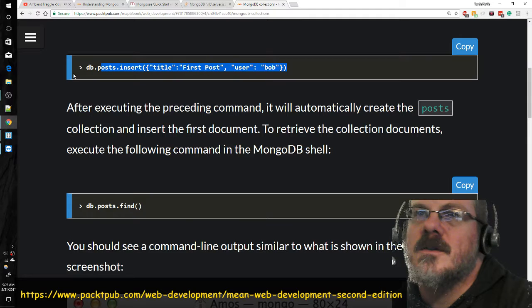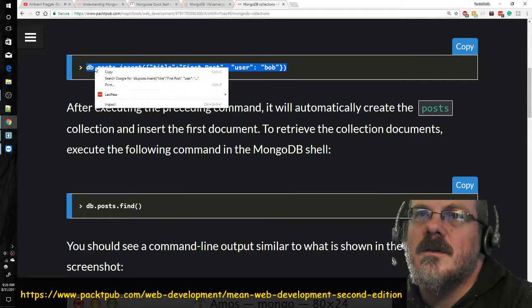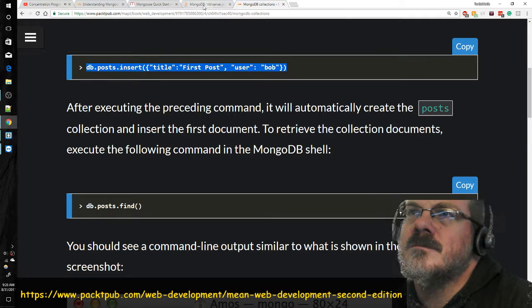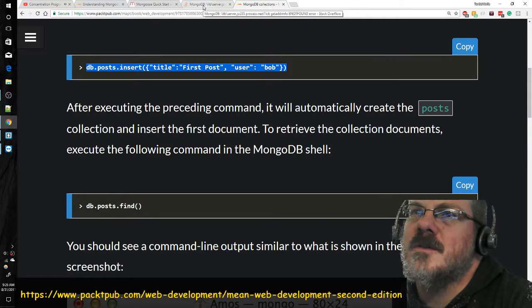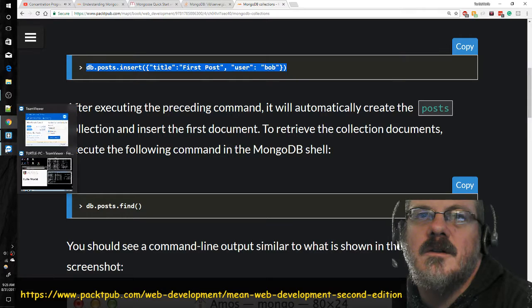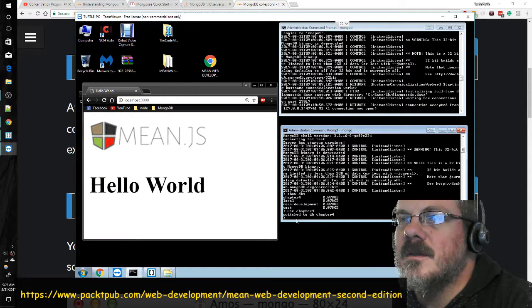So let's try this one first. Because I think instead of post being a directory, we'd make a directory of users. That's maybe how that works. So let's go back to the command prompt again. Database, post.